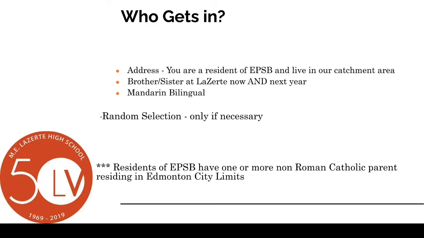If we have too many students apply and not enough spaces to accommodate them all, we first admit the ones in these categories. We then raffle off the remaining spots to other applicants who don't meet these criteria. So it's important to apply even if you feel like you don't meet these criteria. Chances are you still might get in.